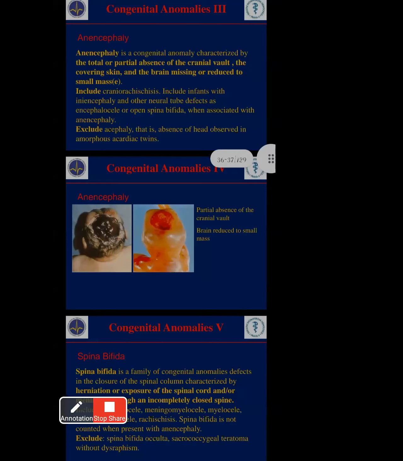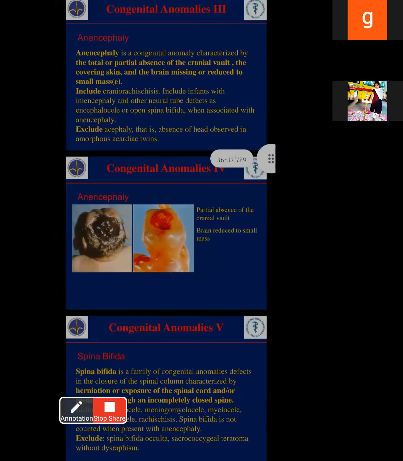Next, anencephaly includes many conditions like craniorachischisis. Craniorachischisis is a spinal cord and brain problem, involving the brain and spinal cord. Next, it includes infants with anencephaly.